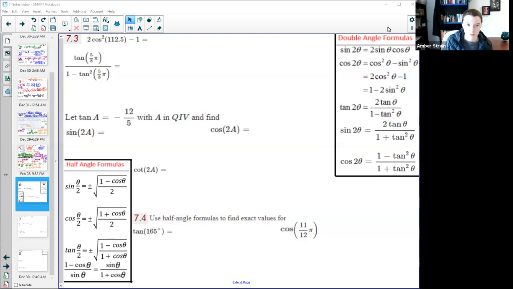This video is on 7.3, the double angle formulas. So we have the list of double angle formulas over here, and if you've Googled, you may even find some other variations. Notice that there's two different versions of the sine of 2 theta, and this is like we had talked about in video 1, where we have the identities.